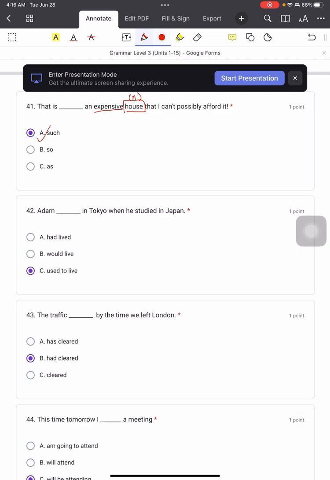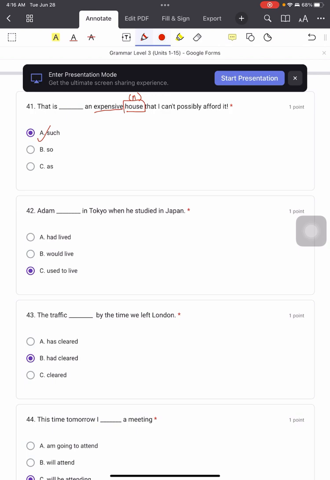For "so" and "as", you can only use an adjective. There's no noun at the back. For example, "Oh, that is so expensive." That's all. You don't add a noun at the back. Or see, "as expensive as", there's no noun at the back, right?